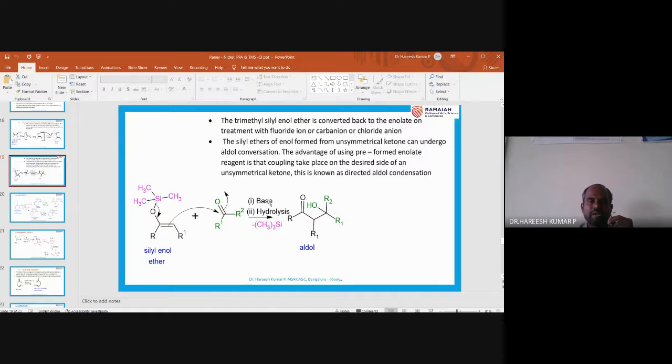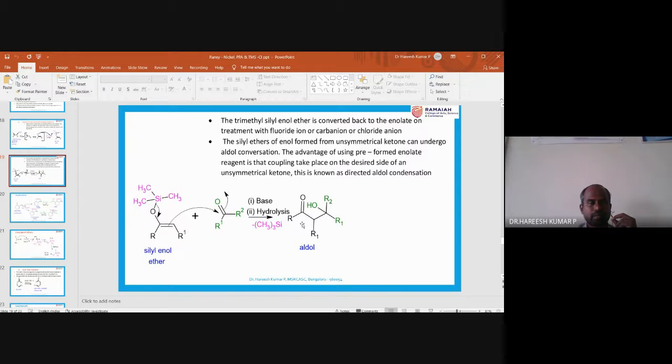So with base, what will happen? There will be a new bond formation between this carbon and this carbon. On hydrolysis, silicon will go out and this can also pick up a proton. So what product is obtained? Again, you can observe that this carbon is alpha, this carbon is beta. So it means that aldol condensation reactions can be carried out by using TMS protected enol ethers. So this is an aldol product.